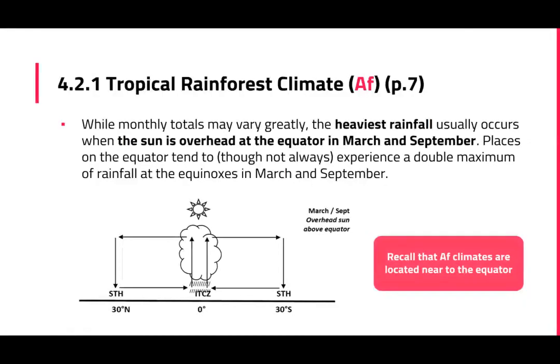Okay, so why do Af climates have high rainfall? This has to do with the position of the ITCZ. Okay, and the highest rainfall usually also occurs in March and September. Not always, but it tends to occur in March and September, especially if the Af climate is at the equator. Why? Because we know that in March and September, the sun is overhead at the equator, and therefore the ITCZ will be at the equator. Okay, and this will then bring heavy rainfall. So for areas that are at the equator, usually the heaviest rainfall would occur in March and September when the ITCZ is at the equator.